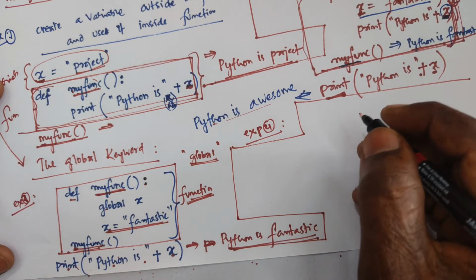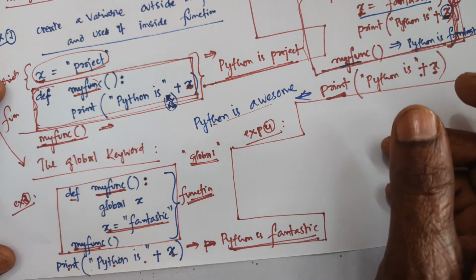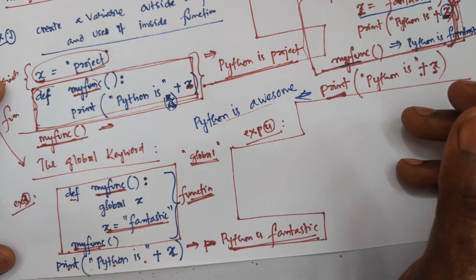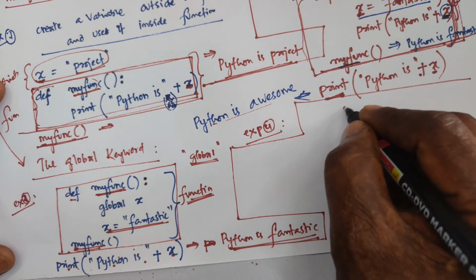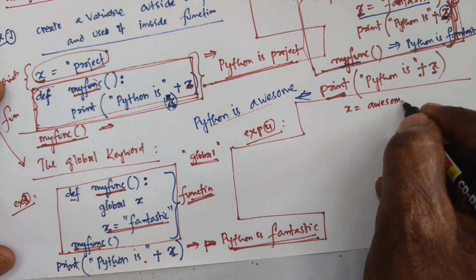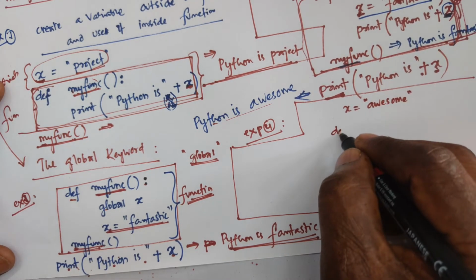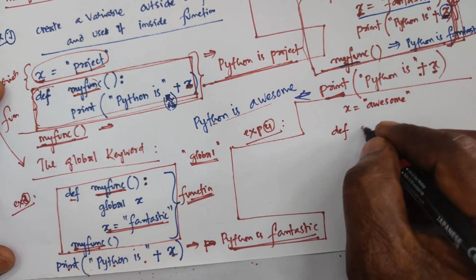Example 4: to change the value of a global variable inside a function, refer to the variable by using the global keyword. For example, x is equal to awesome. Then you define my function.